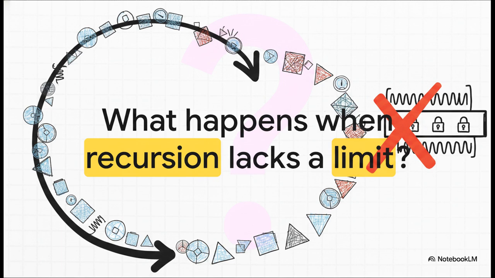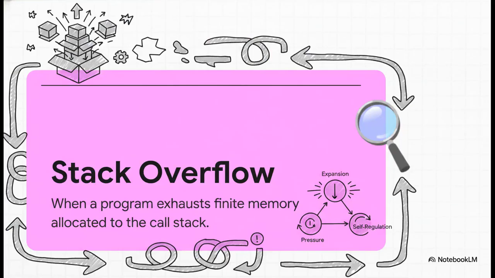What happens when a self-amplifying process lacks a terminating condition? If a recursive loop just keeps running and running, expanding without any structural limits to stop it, what's the inevitable result? The answer is a stack overflow. In computer science, this is an inherent architectural error where a program entirely exhausts its finite memory allocated to the call stack, usually caused by infinitely deep recursion. The system essentially engages in a self-amplifying process, gobbles up all available resources, and completely crashes.